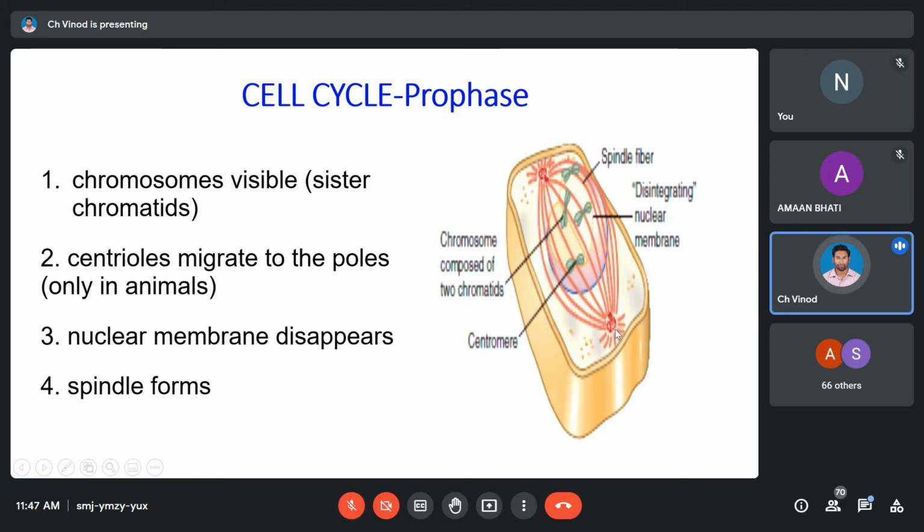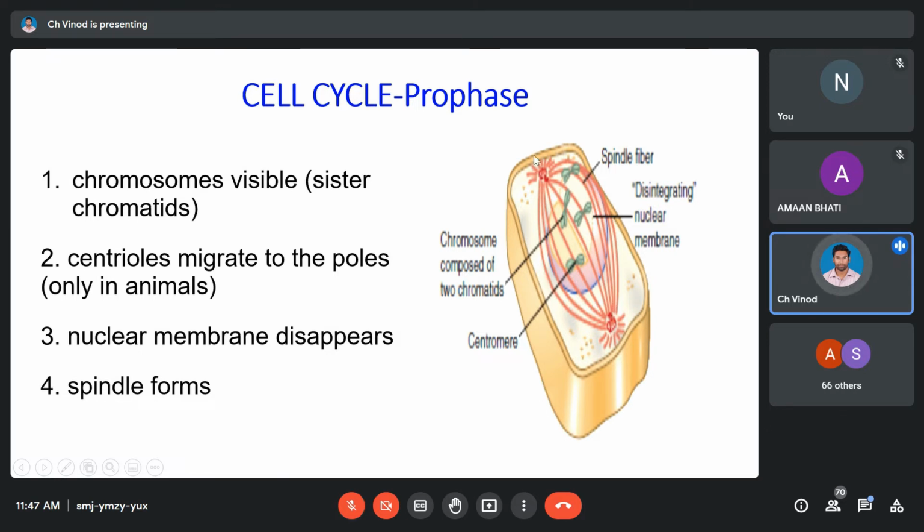So how many centrioles were there in the cell earlier? There were 2 centrioles. And in the G2 phase the content, the organelle content, had doubled, because of which 2 became 4. Now out of these 4, 2 will go toward the north pole and 2 toward the south pole. Let's say this is your cell and this is like the shape of the earth. Okay, so now this is moving towards the north pole and this is coming towards the south pole. So this way we have 2 centrioles here and 2 centrioles here.